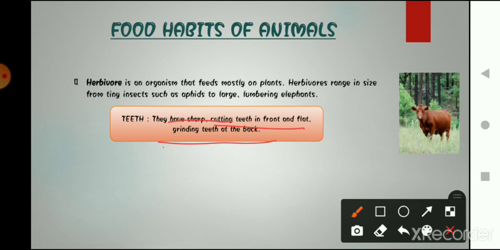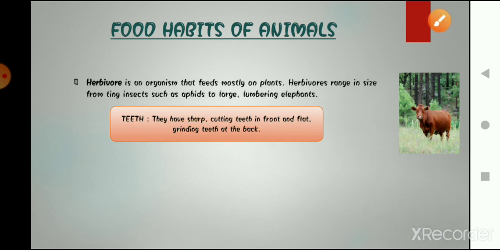It means they have sharp teeth at the front of their mouth to bite those plants, and grinding teeth at the back to chew their food. So herbivores are those animals which are dependent on plants as a source of their food.